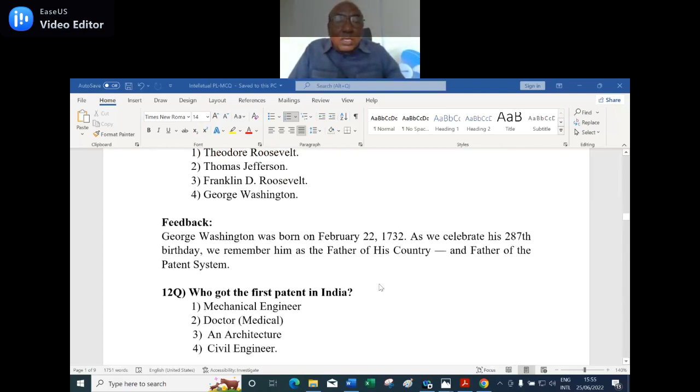12th, who got the first patent in India? Number one, mechanical engineer. Number two, doctor, that is a medical doctor. Number three, an architect. Number four, a civil engineer.